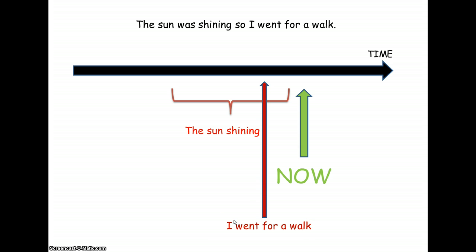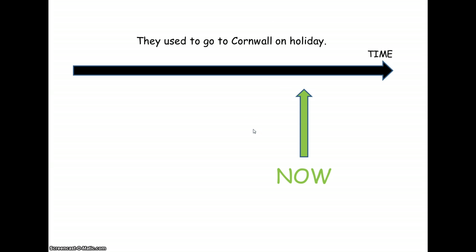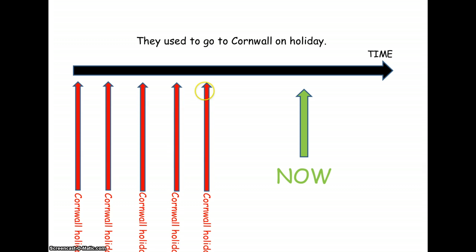Perfect tense. And if you can picture that diagram, that will help you to remember which is which. Okay, looking at our third example, they used to go to Cornwall on holiday. This is different because it's not something that continues, but something that's regular. So you've got several of these in the past. And it's the regularity of these Cornwall holidays that makes this sentence, they used to go, in the imperfect tense.